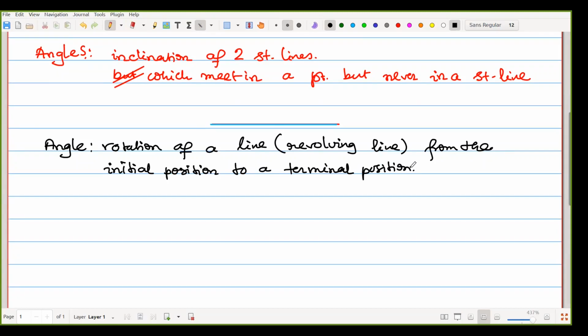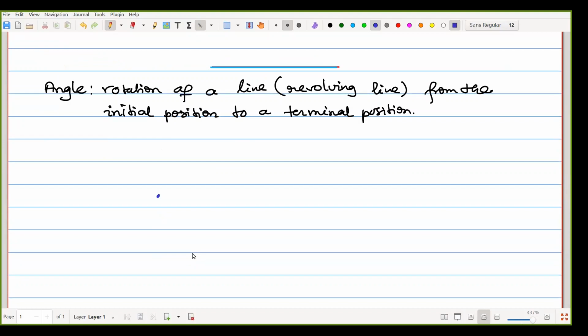Let's check what is happening here. Suppose we have a point O, and here we are drawing a straight line. That is our OX.